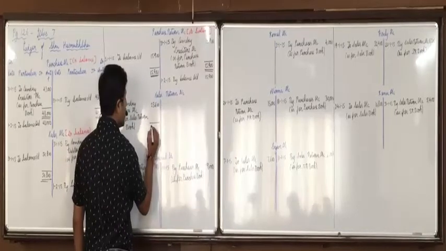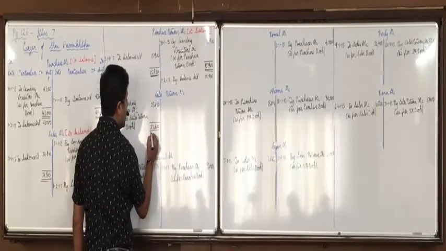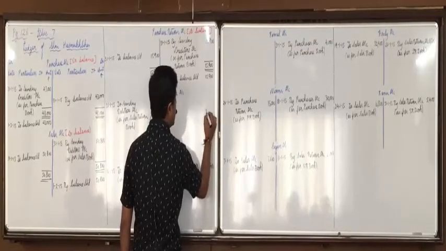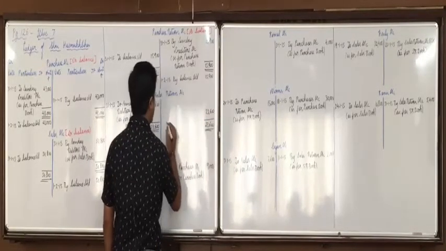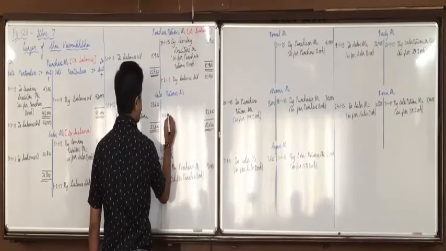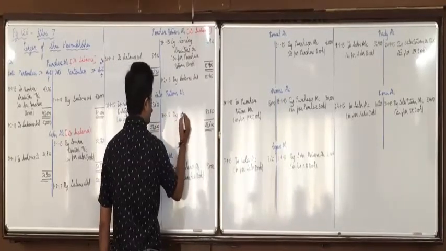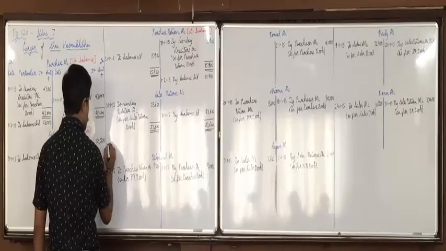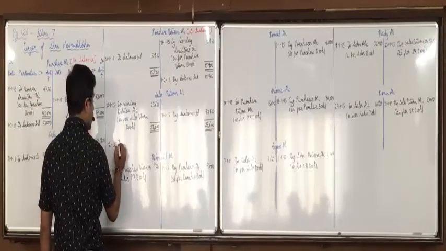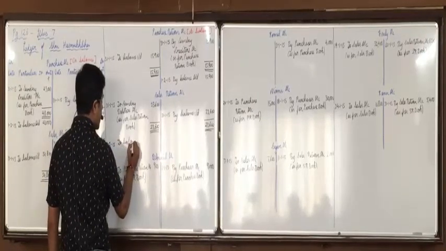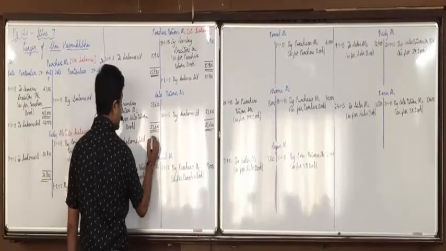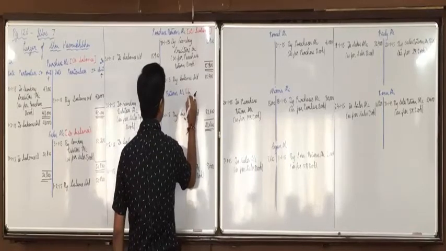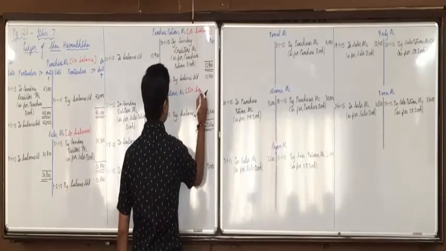Sales return account. 23,600 on both the sides. 23,600 minus 0, 23,600. By balance carried down. Opposite side, to balance brought down, 23,600. Debit side is more, so it will be called debit balance.